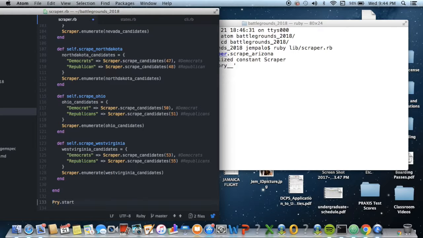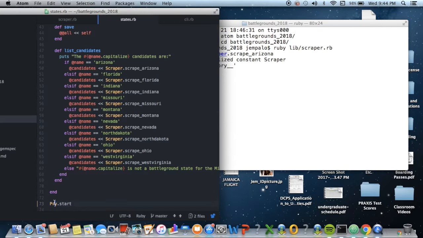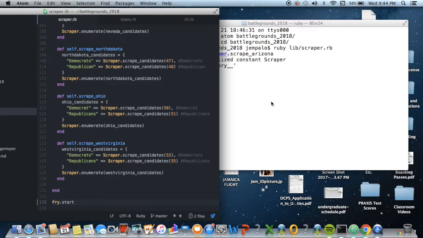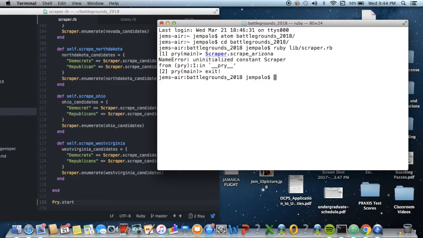Okay. Here we go. It went to the wrong thing. Alright, so let's do that again. Ruby live scraper. RB. Okay, scraper.scrape Arizona.